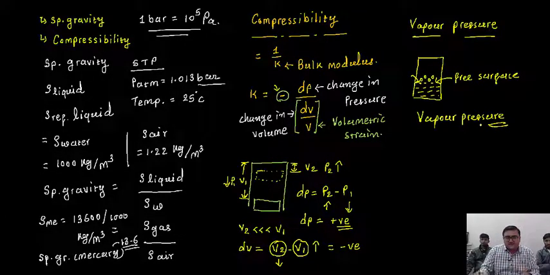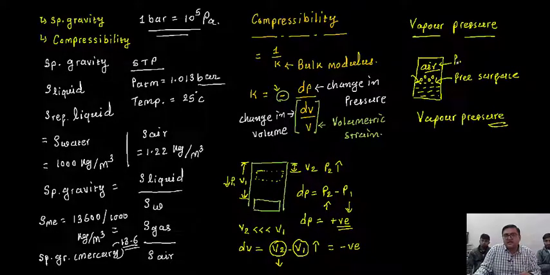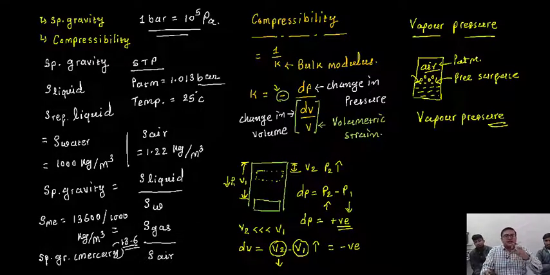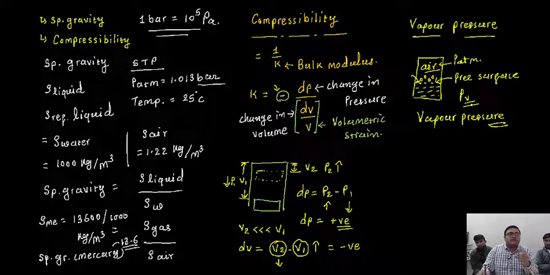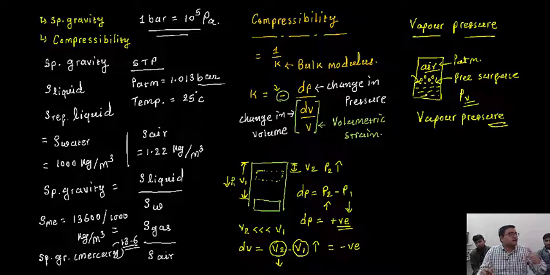What does it mean? If somehow the pressure of the air over the liquid, which is generally atmospheric pressure, can be reduced to the vapor pressure of the liquid, then what will happen? Vapor bubbles will generate. Vapor bubble means the liquid becomes gaseous, like air bubbles.